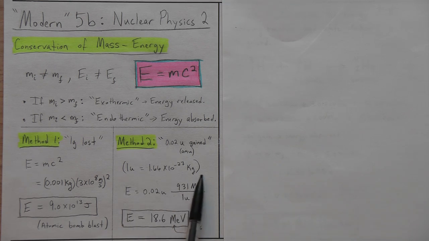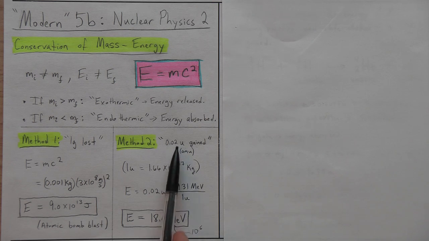And it corresponds to roughly the mass of a proton or a neutron, slightly less. Proton 1.67 times 10 to the minus 27th, and neutron also. So it's a very small amount of mass. And sometimes the problems in the Regents tell you how many atomic mass units are gained or lost. Okay? If you wanted to find the energy that corresponds to that gain or loss, you could use this conversion to convert this to kilograms and then plug it in here and get an answer. But that's not how it's done on the Regents.